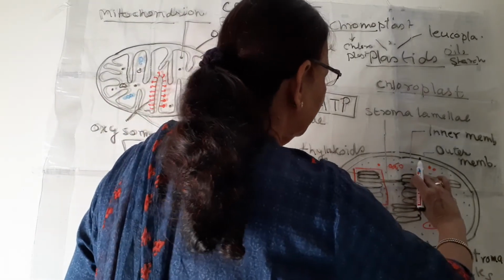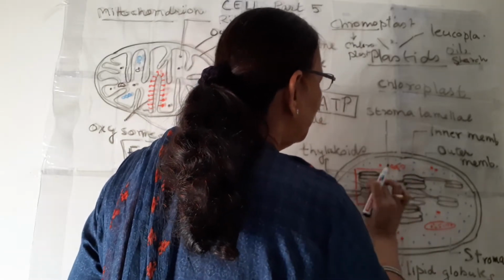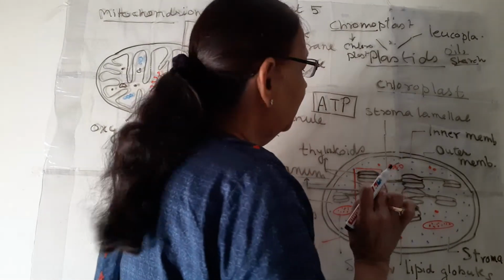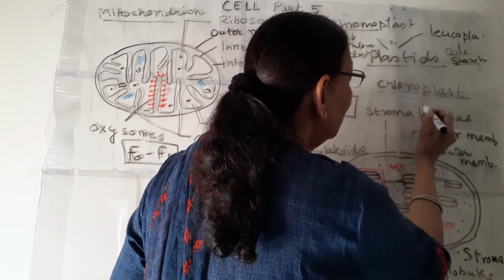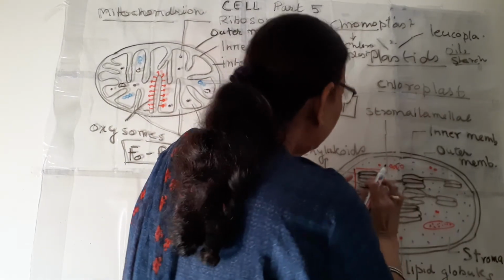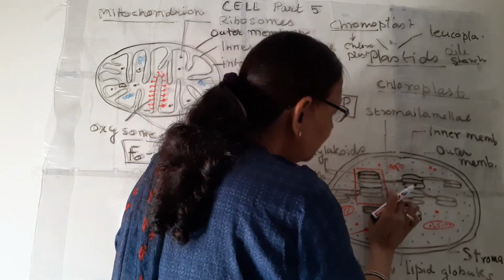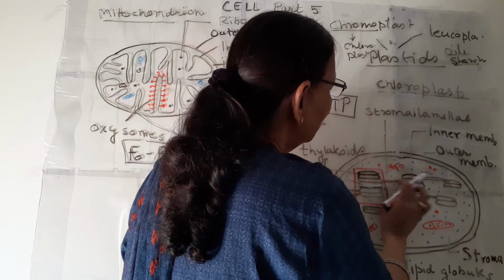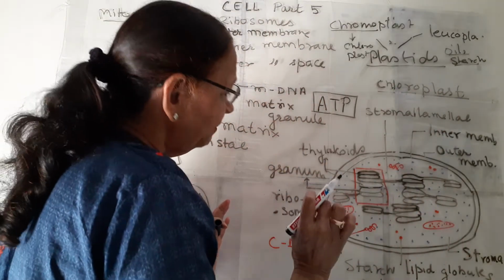Now this is one granum, this is the other granum. These two grana are joined by a lamella, and this lamella is known as stromal lamella or interthylakoid lamella. So in the stroma also these lamellae are present, so they are known as stromal lamellae.